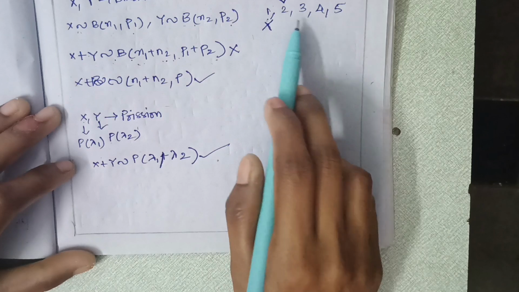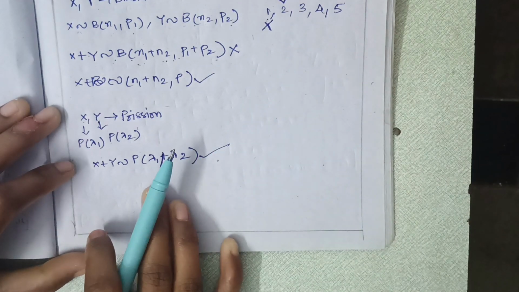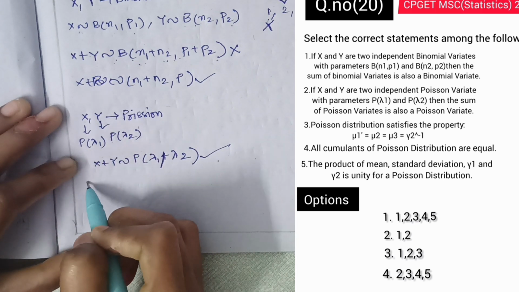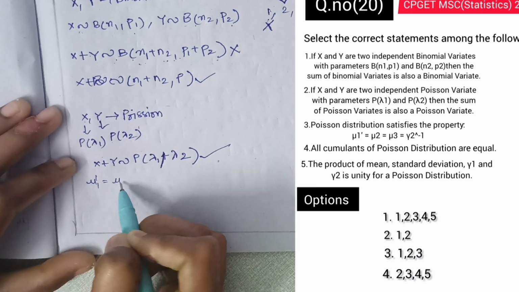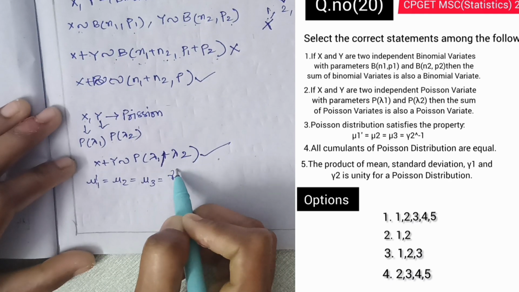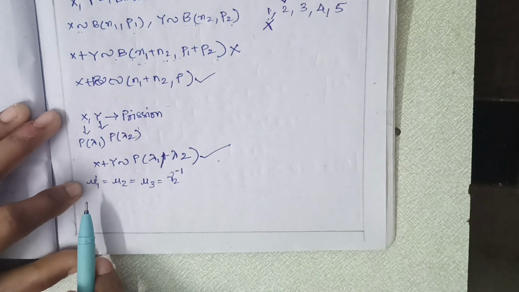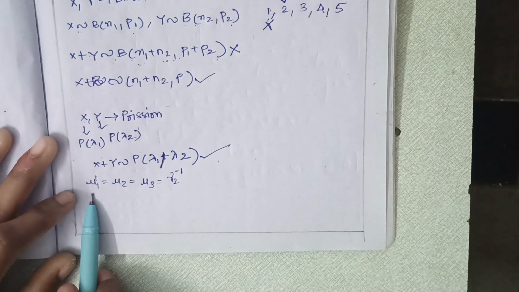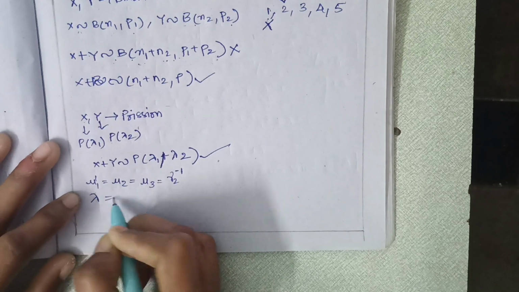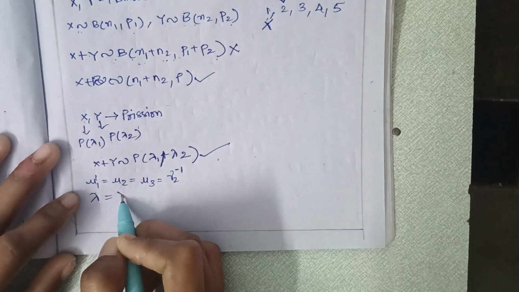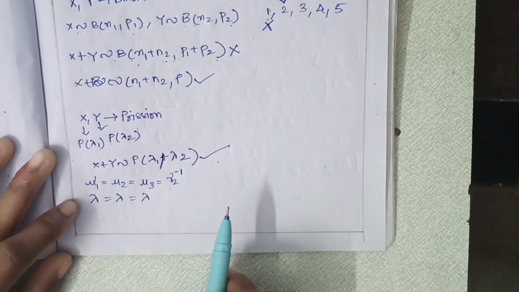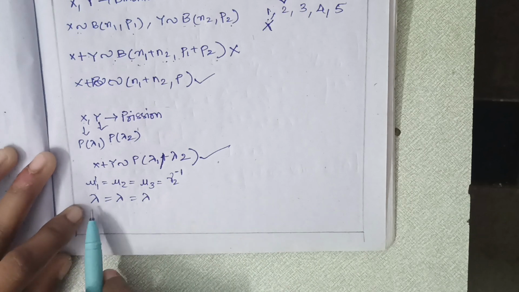And now we will see the third one. The third statement is: Poisson distribution satisfies the property mu1 dash is equal to mu2 is equal to mu3 is equal to gamma 2 to the power of minus 1. We know that the first non-central moment of Poisson distribution is lambda. And mu2 also is lambda. And mu3: in Poisson distribution, the central moments and non-central moments are the same, which is equal to lambda.